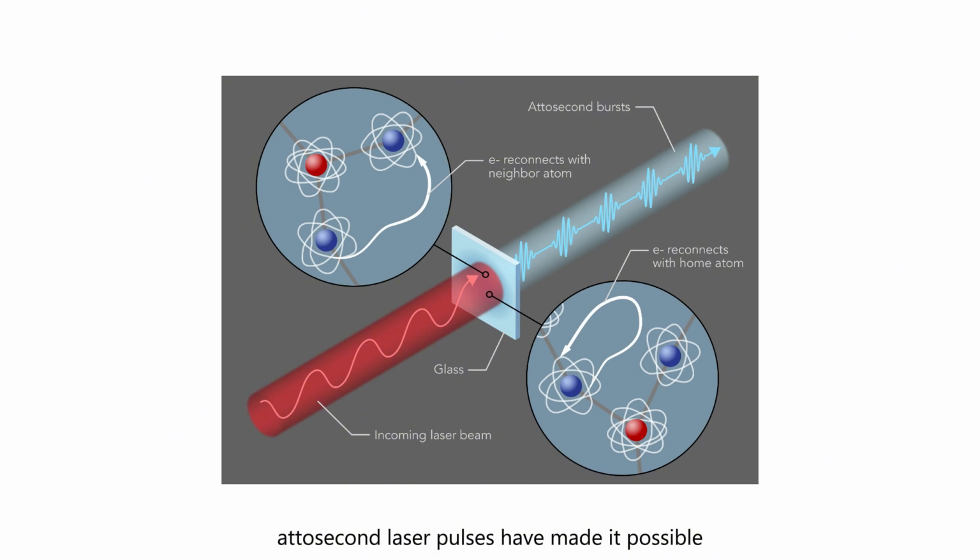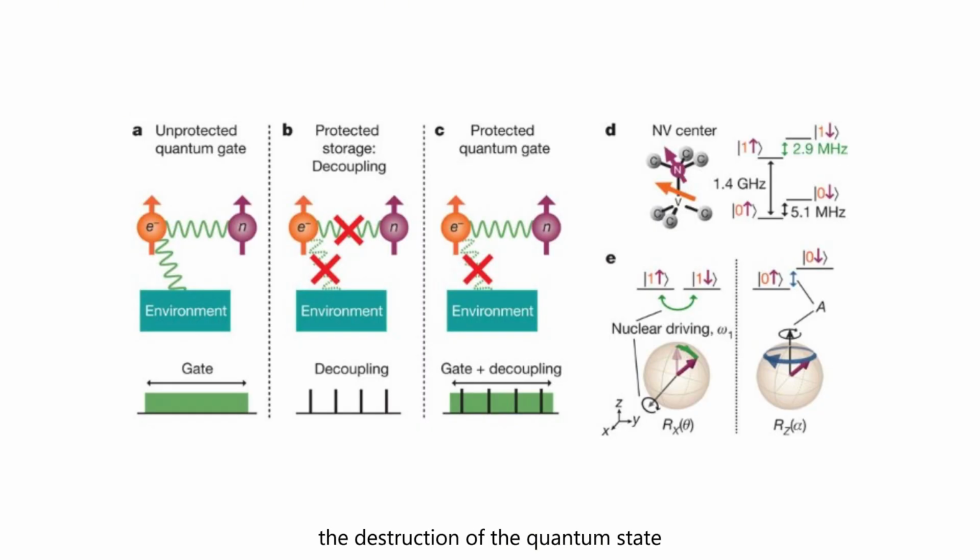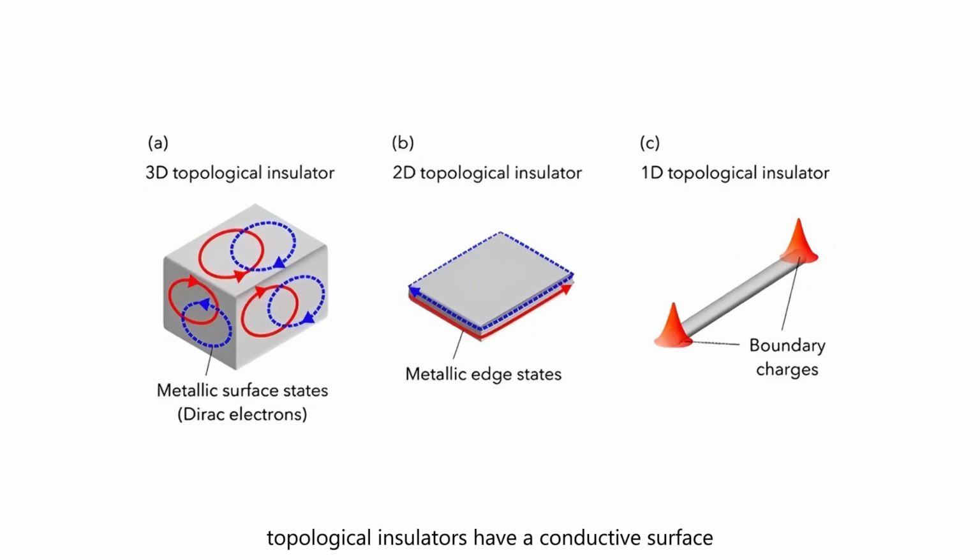Attosecond laser pulses have made it possible to observe the movement of electrons within atoms and molecules. One of the main challenges of quantum computers remains decoherence, the destruction of the quantum state when it interacts with the environment. Topological insulators have a conductive surface and an insulating volume.